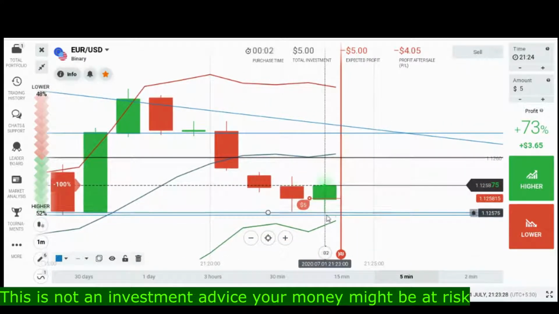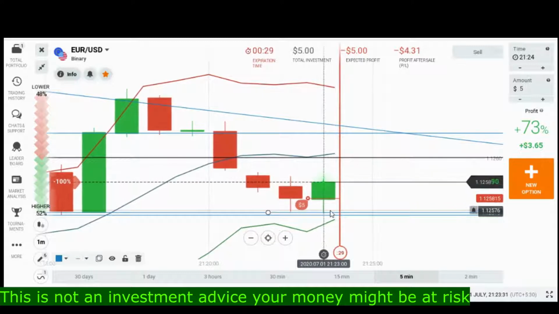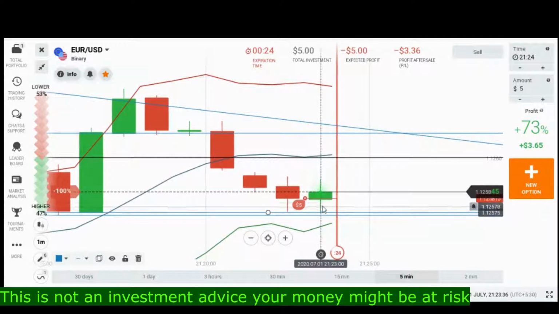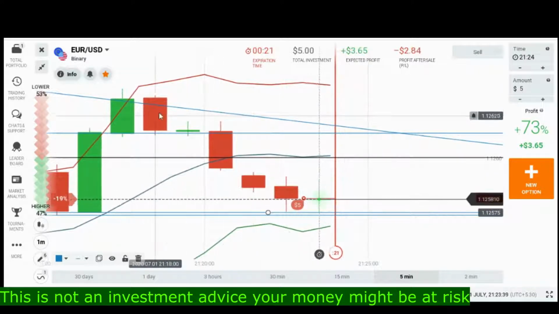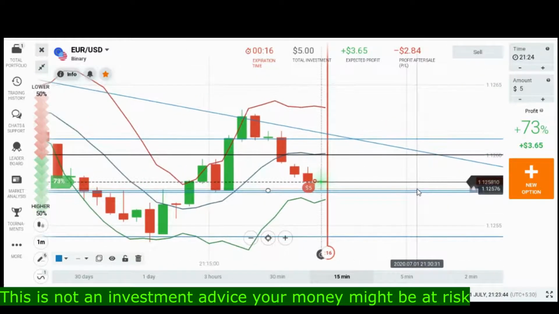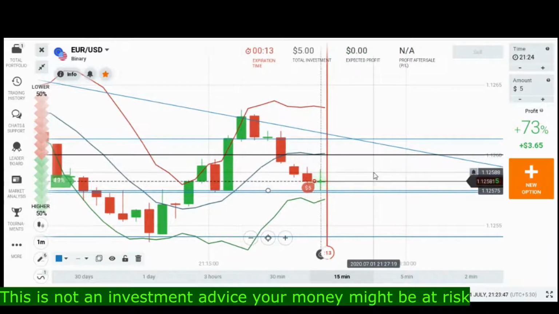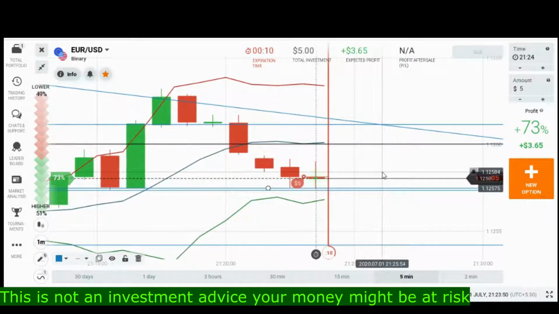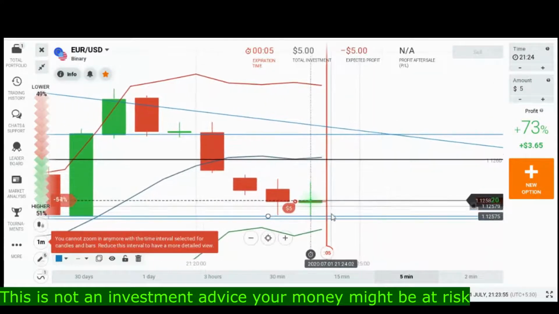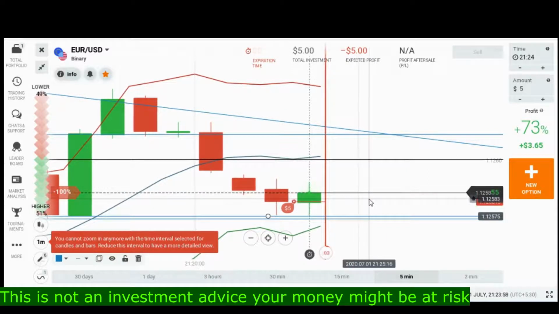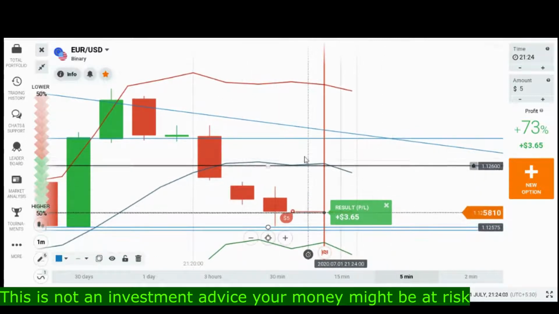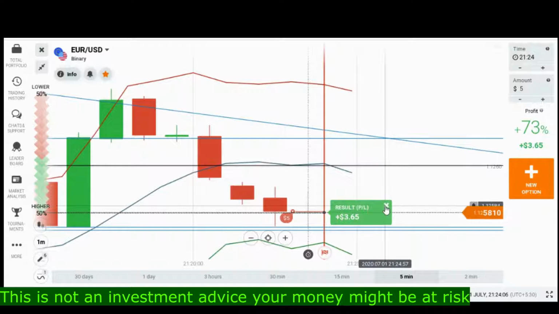Here it has touched already, so this may be the green candle, but still there is a chance that this candle will close as a red candle due to this selling pressure. If you find a good reason for trading in the direction of the trend, then always put the trade, irrespective of finding that there is a rejection from the lower direction. But no problem, here it's a kind of winning trade, but this is good luck, no problem.